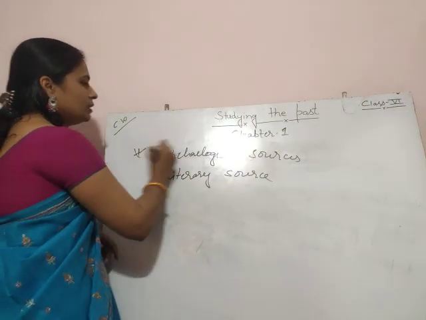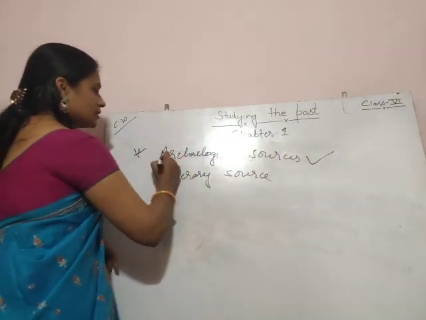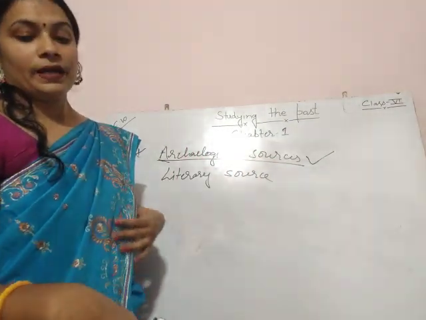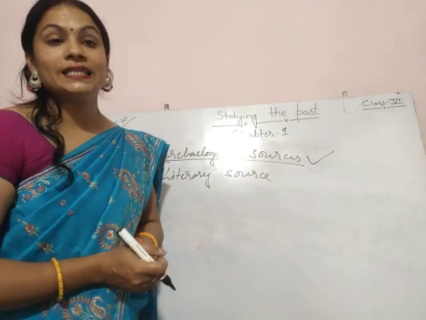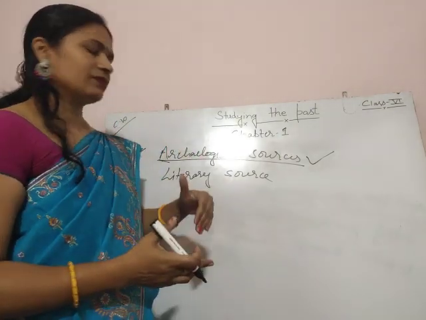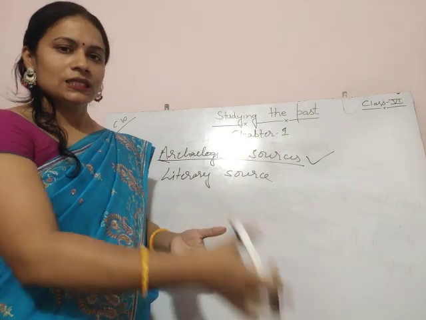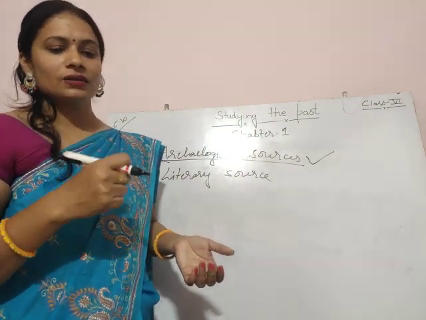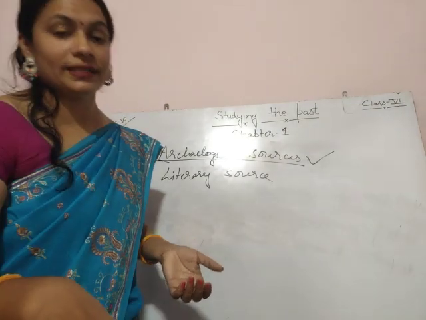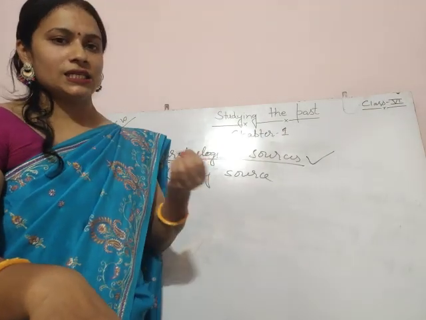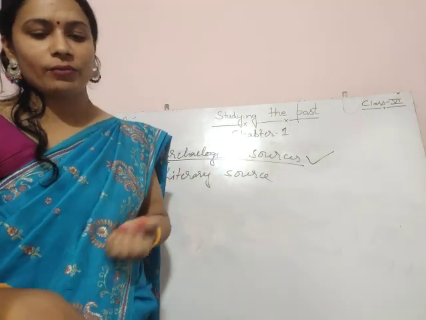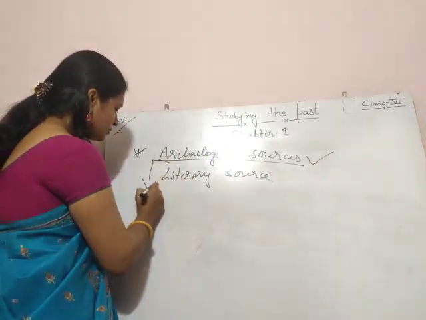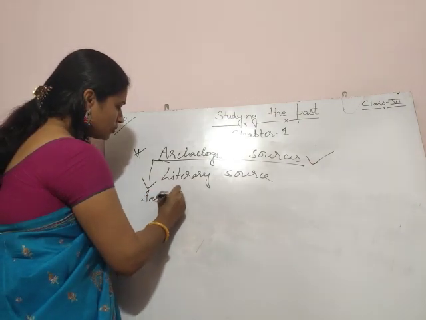First, we will discuss archaeological sources. Archaeological sources are direct evidence. Why are they direct evidence? We dig them out from the earth, and they cannot be changed or altered by humans. They are divided into four types.